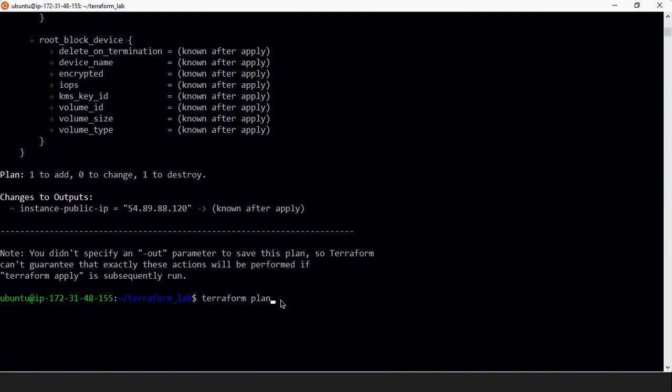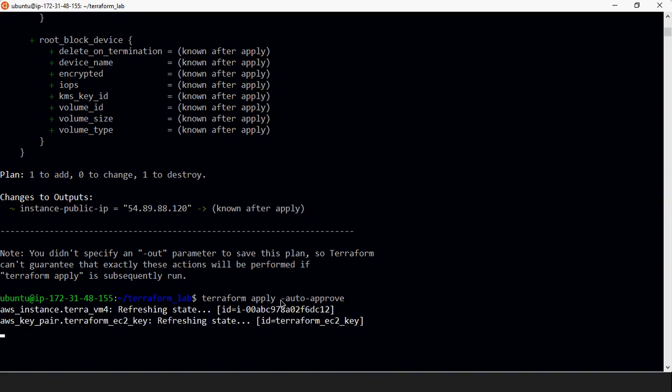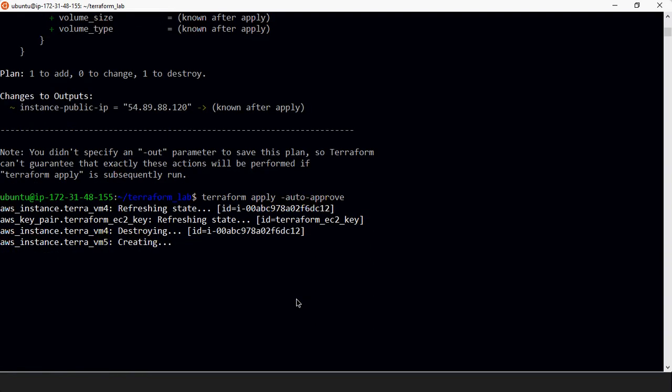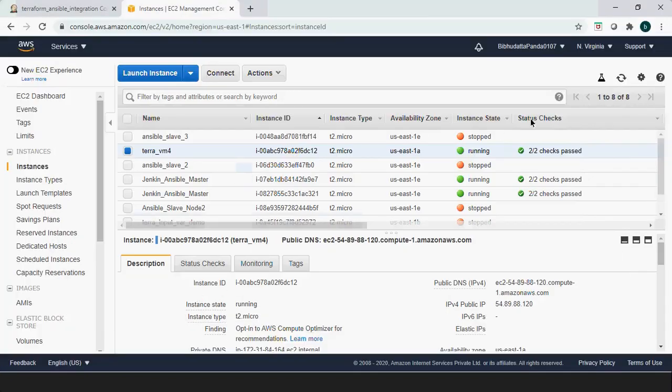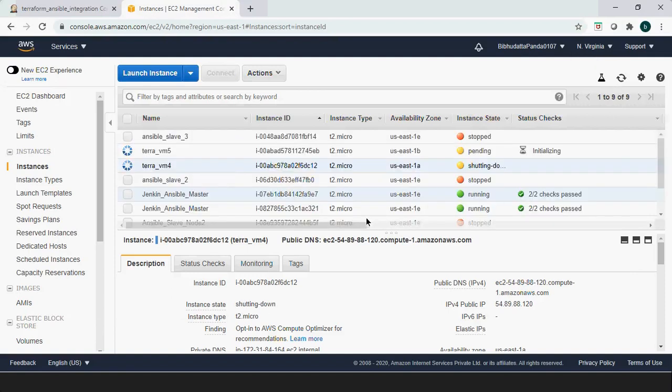So I am now simply doing terraform apply with -auto-approve, so it will not ask me to enter yes. It will simply deploy it, simply execute my Terraform file. So it is saying it is destroying and creating. If you see in the EC2 console, this is now shutting down and this VM5 is now being created. So let's wait for that.